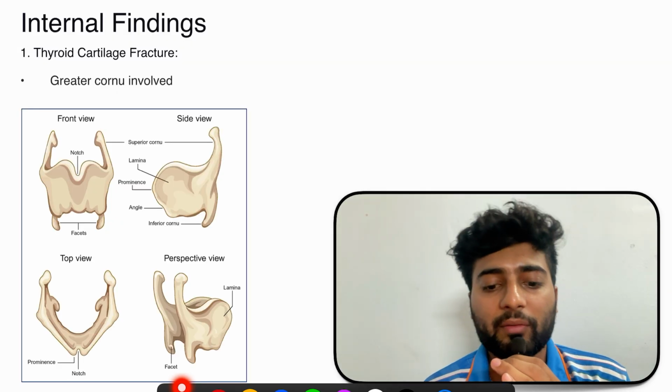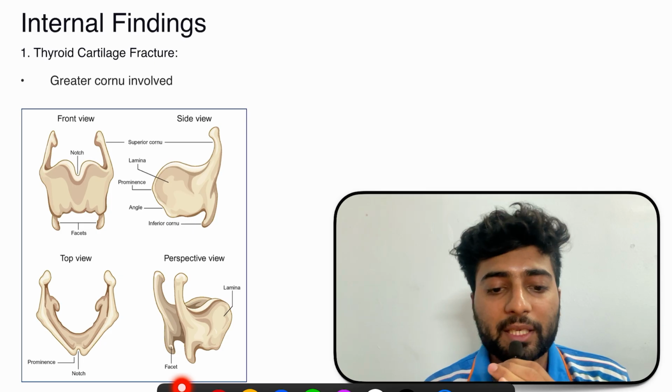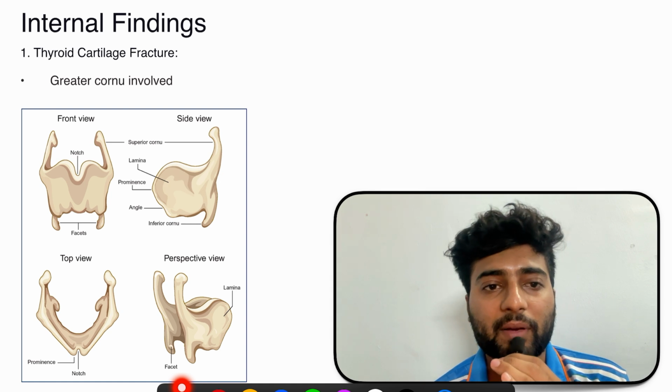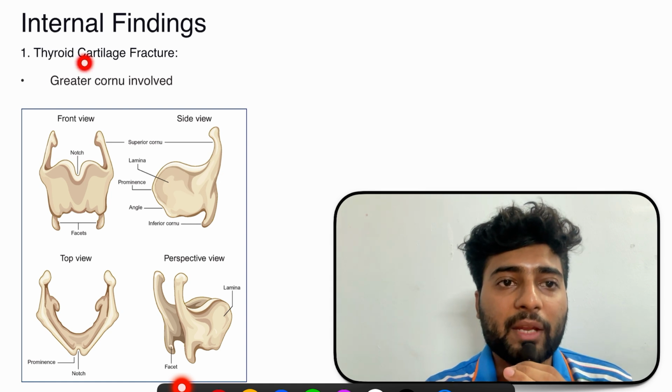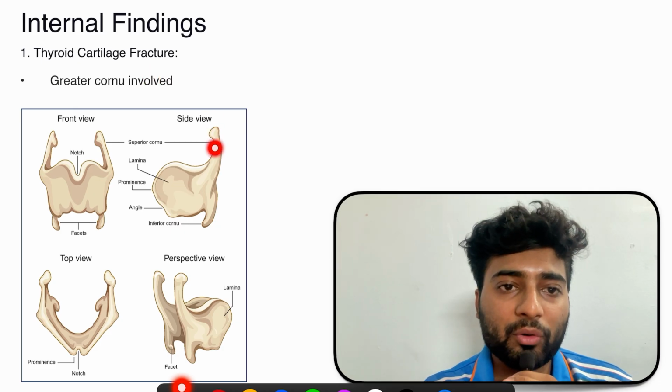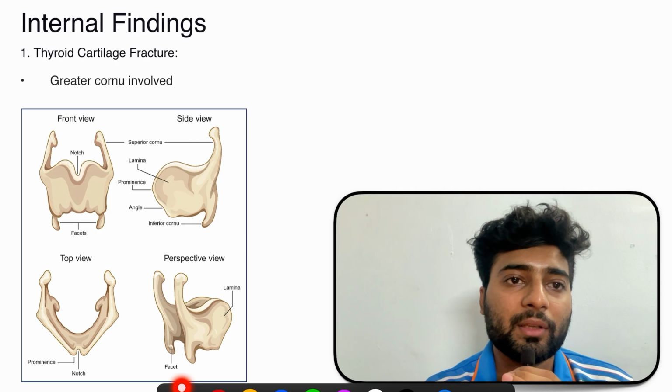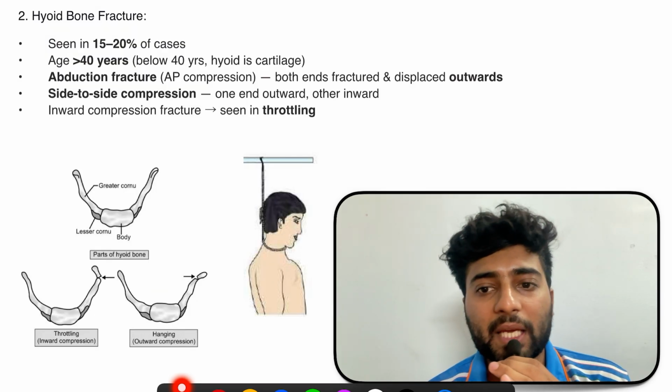Now, what are the internal findings? These are the external findings. Whenever you see a body right in front of you, those are the external findings: the saliva is dribbling, the eyelid is open. Now, what are the internal findings? First internal finding is thyroid cartilage fracture, and we have the greater cornua involved. See, this over here, the superior cornu, this is the greater cornu, this will get fractured. Second one is hyoid bone fracture.